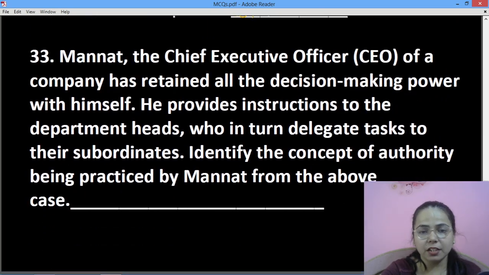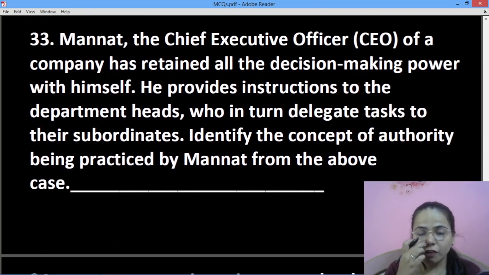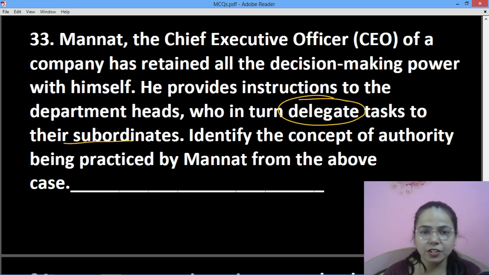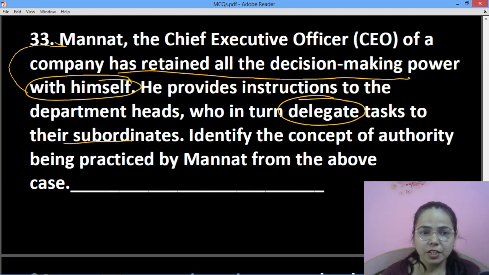That Manath, the chief executive officer of a company, has retained all the decision making power with himself or herself. She provides instructions to the department heads who in turn delegate the task to their subordinates. तो हमें ये तो समझ में आ गया, something related to delegation is there. She has retained also all the decision making power is with this person only. ठीक, Manath.